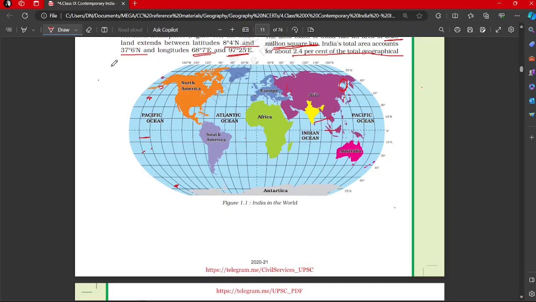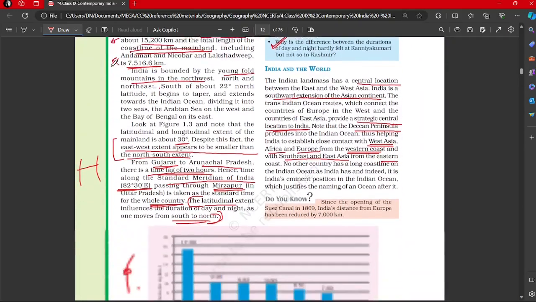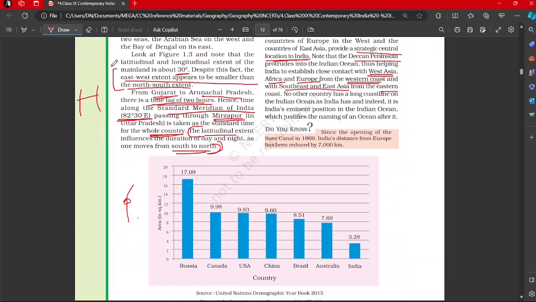Okay. Next, we will move to India's eminent position in the Indian Ocean, which justifies the naming of the ocean after it. Okay, obvious. Do you know since the opening of the Suez Canal in 1869, when did the Suez Canal open? That's again a good figure from world history, from the economic history of the world. If you read industrialization, then it is important. If you study colonialism, spread of colonialism, then it is important.